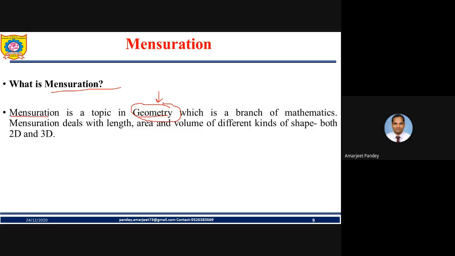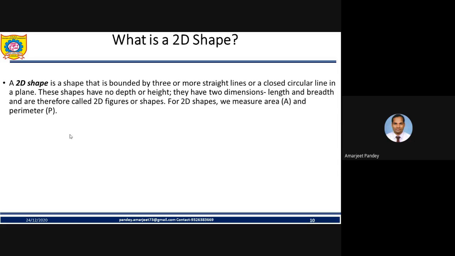Are you getting? Yes. Now it also includes mensuration. Now what does mensuration deal with? It deals with length, area, volume of different kinds of shapes, both 2D and 3D. This is very important, friend. So here we are simply considering 2D and 3D shapes or structures. Now, what is a 2D shape? A 2D shape is a shape that is bounded by 3 or more straight lines, very important, or a closed circular line in a plane. So it is considering a single plane, my friend.